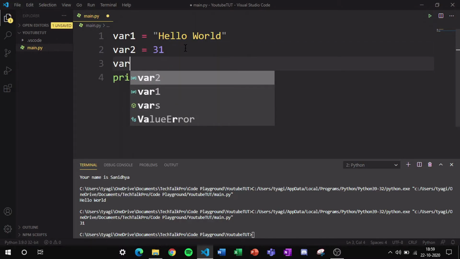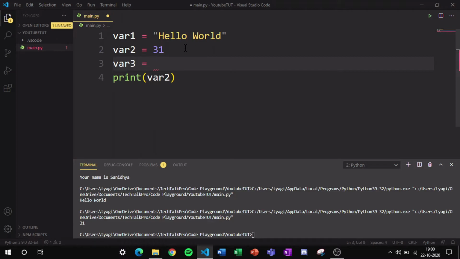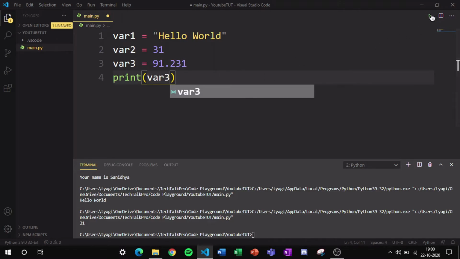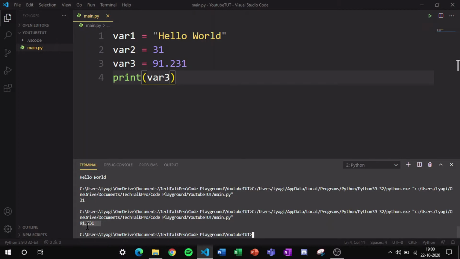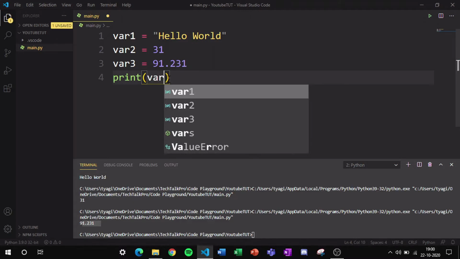Now I am going to define another variable which is var3 and I will make this value as a float value. I am going to type here 91.231. Any decimal number will be a float value. Now if I print this, I will be able to see that this will show me the value as 91.231.